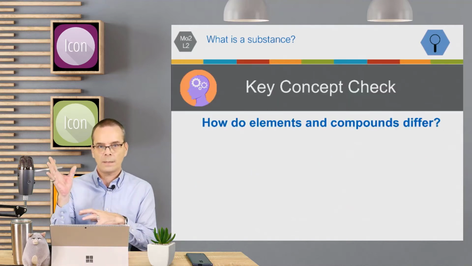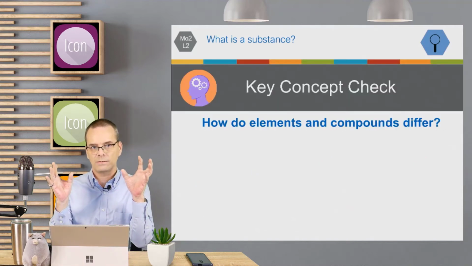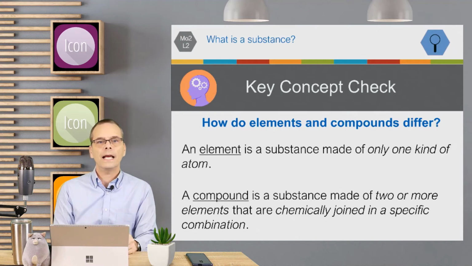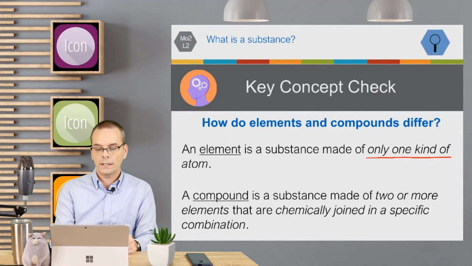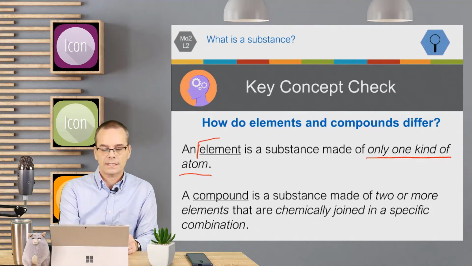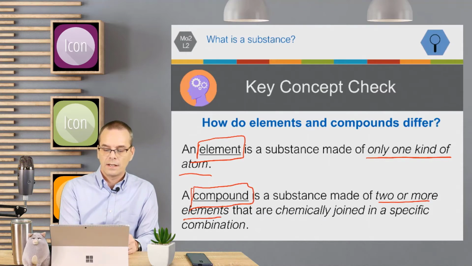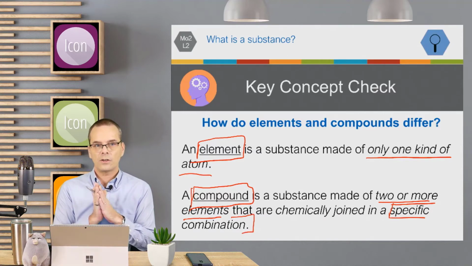So how do elements and compounds differ? An element is only made up of one kind of atom. But a compound is two or more elements in a specific combination. That's how they're different.